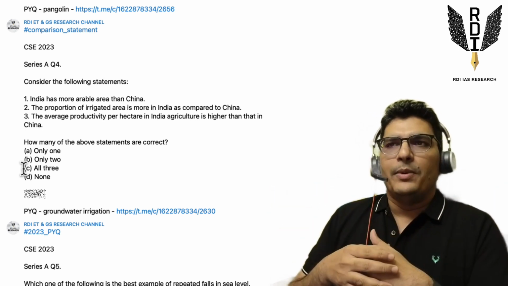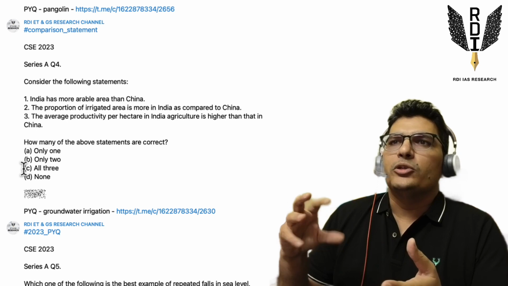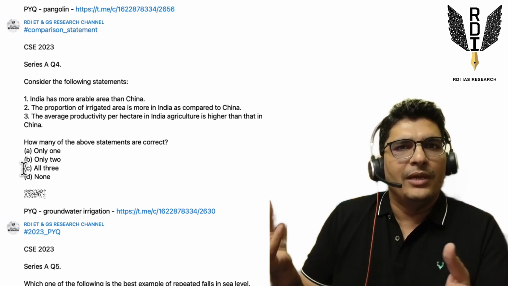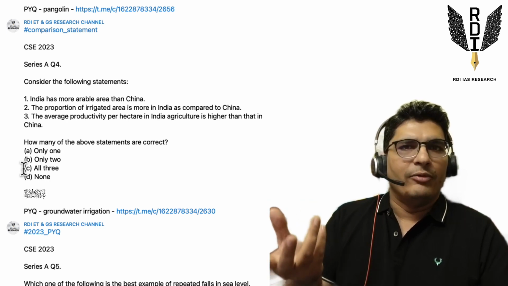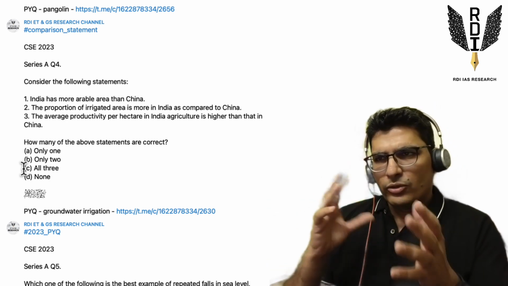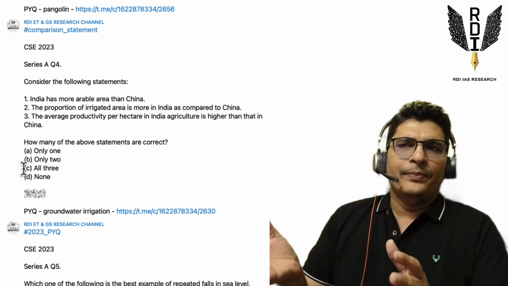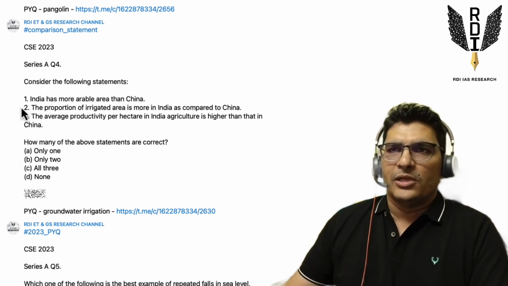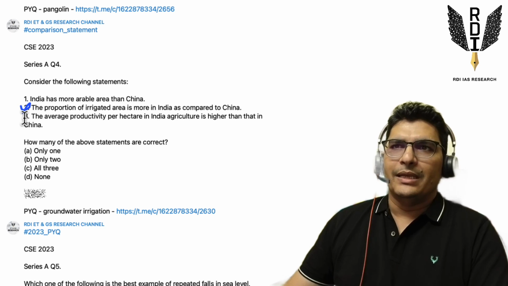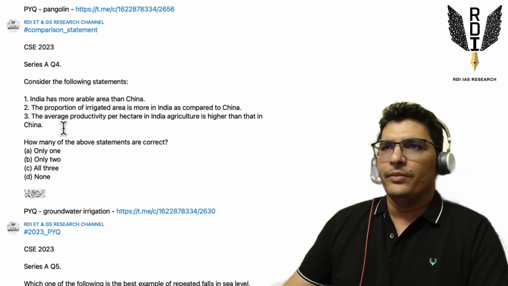In terms of proportion, we also hear that about 60 or 65% of India's agriculture area is rain fed, right? So that means only about 30-35 odd percent is irrigated. So all of these combined, I think the second statement is incorrect. Let's see what the official answer says. Second is incorrect, third is incorrect, right?